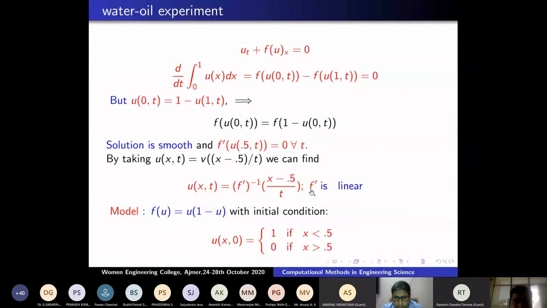Therefore, the solution is expressed in terms of the inverse of f dash. F dash is linear, so it has an inverse. There is no other choice. By seeing these values, there is only one choice: f of u is equal to u times (1 minus u). This is the simplest model for this data. If I solve this PDE with this initial data, I will get the same solution. So this is the simplest model. It's a nonlinear phenomenon: the data is discontinuous, but the solution is continuous.